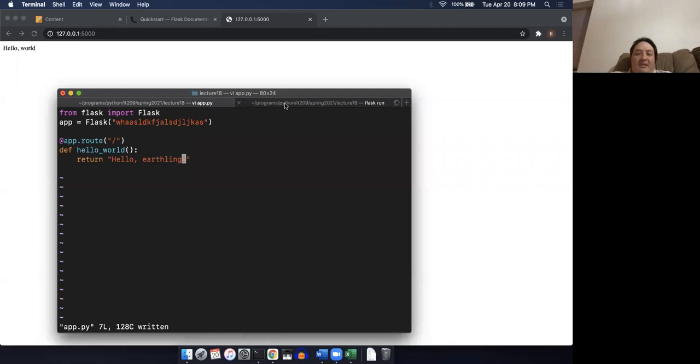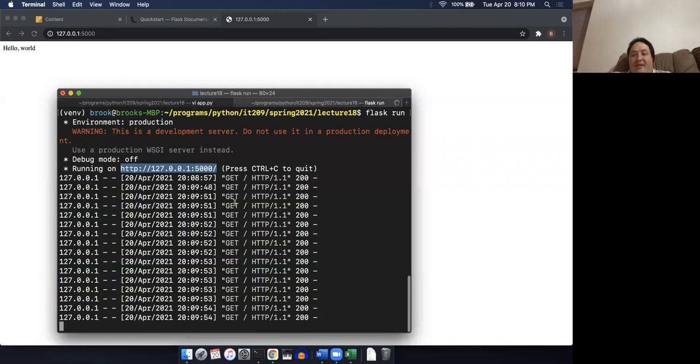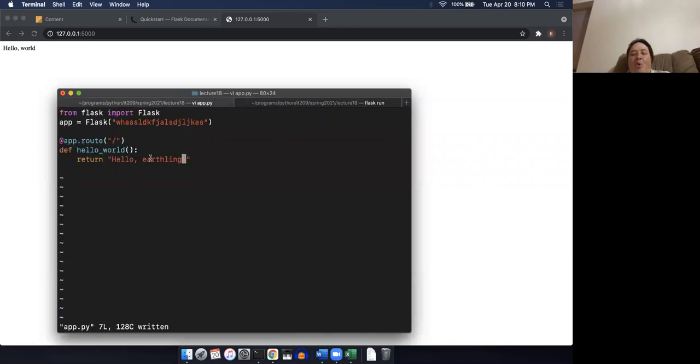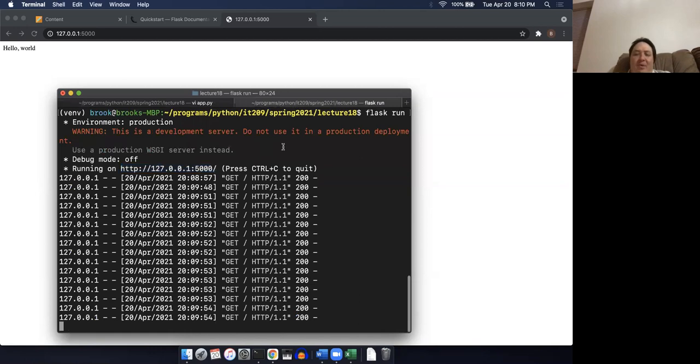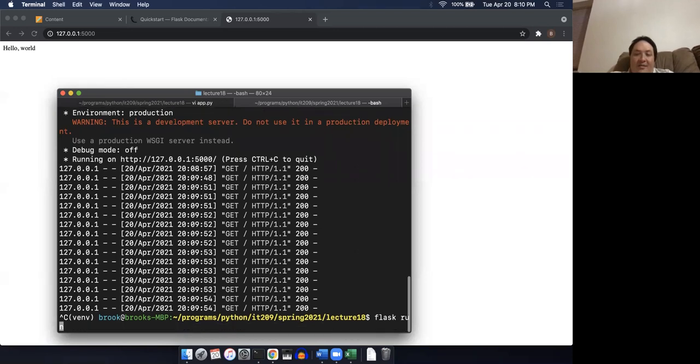And so that's what I was talking about earlier. In other words, it took what I had in there before and stuck it in memory, and now it's ignoring my changes. Well, that's not desirable. We're sitting here trying to build an app. Notice that it says press Control-C to quit. So I'm going to press Control-C, and this time I'm going to do flask run, and I'm going to do